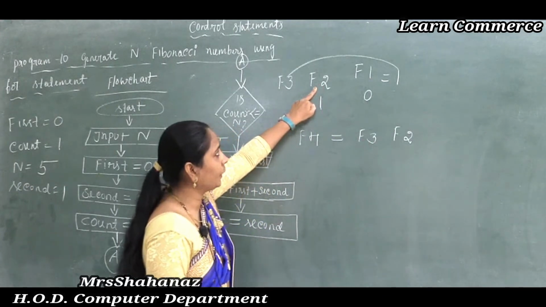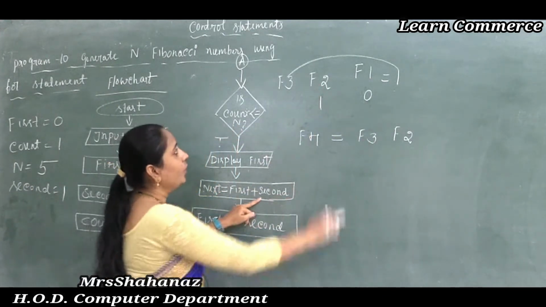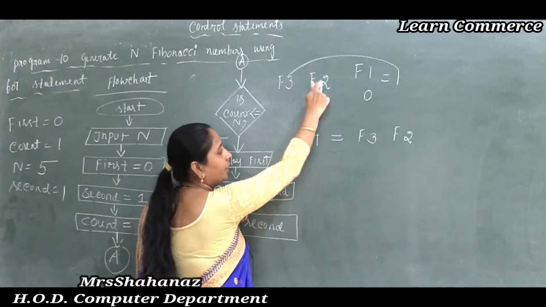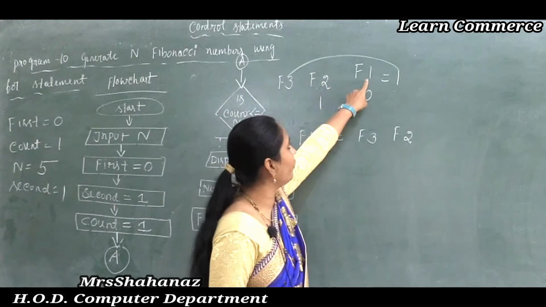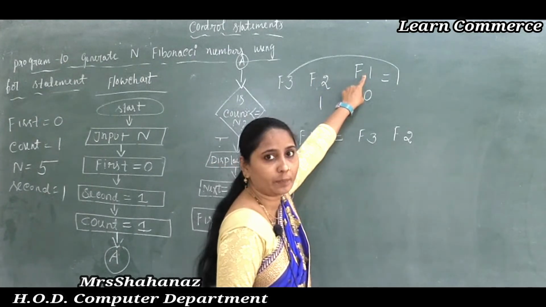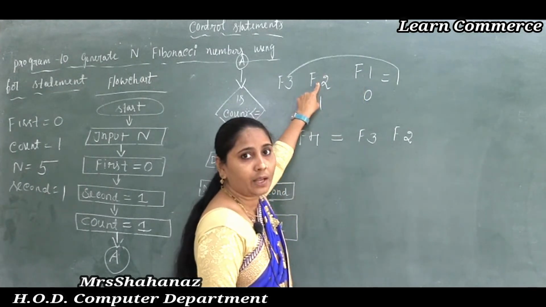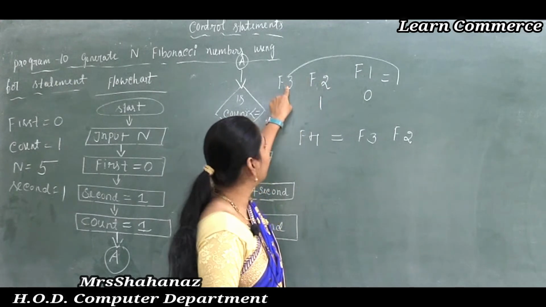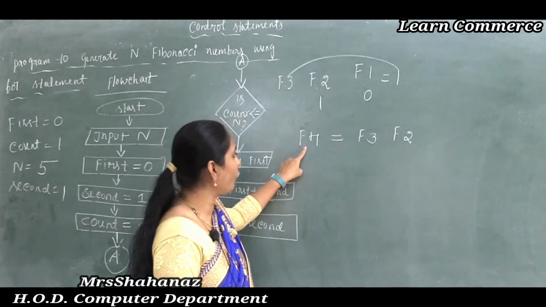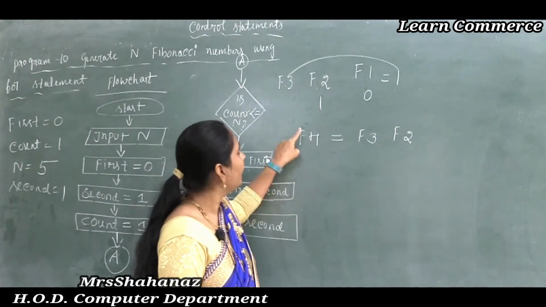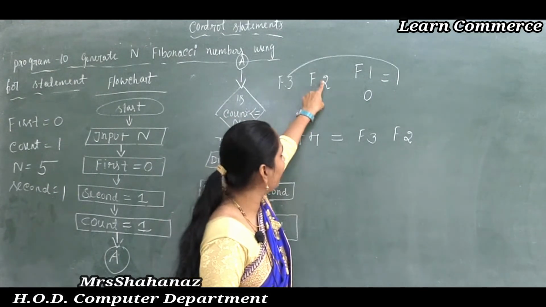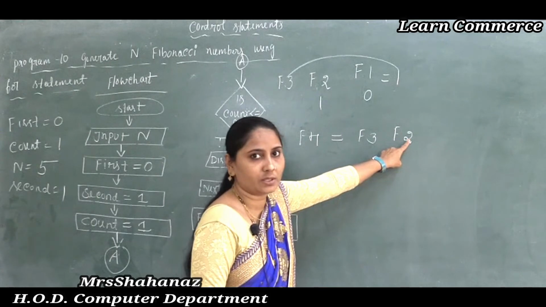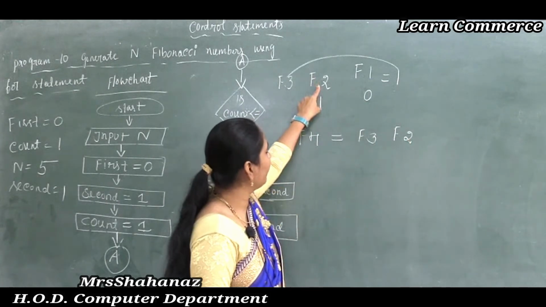So that means whatever the second number is, we need to take it as first. The second number, how are we going to count? This one is the first number, this one is the second number. Now after getting the third answer value, if you want the fourth answer value, that means this second one we need to take as first. Clear this point? This second one is there.